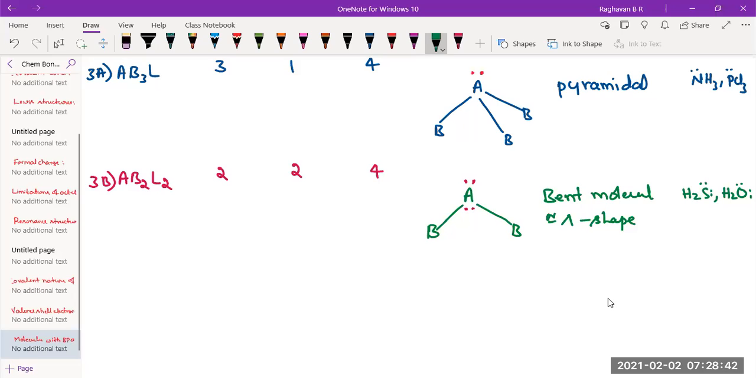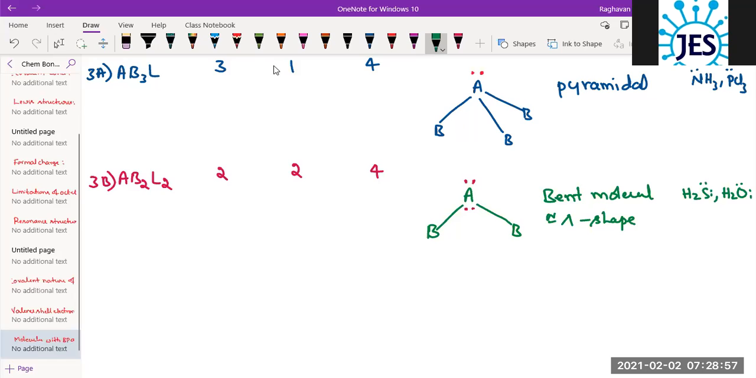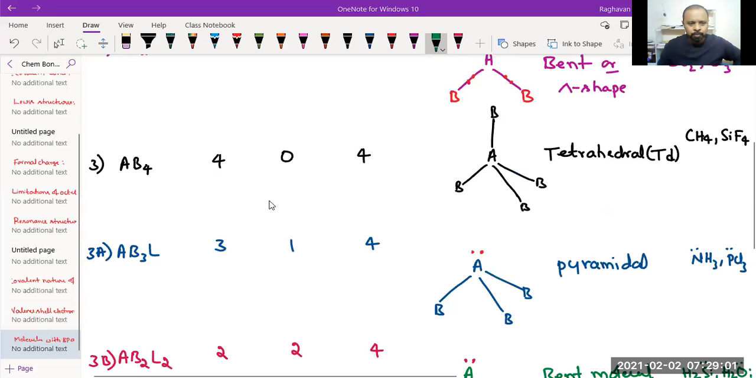Now if by any chance one more bond becomes lone pair, then it may become ABL3, but that becomes linear because a single bond is always linear. It will not have any other geometry. Is it okay? Yes. So with 4 bond pairs and lone pairs we have discussed. Next we'll go to 5 pairs, that is AB5 and distorted geometries, AB6 and distorted geometries. That we'll discuss in the next class.